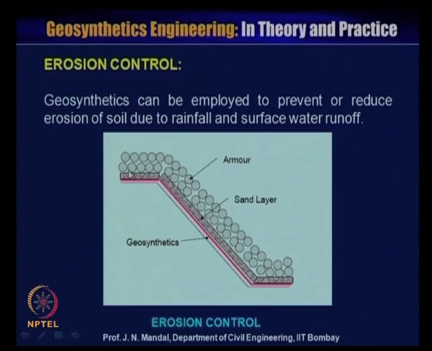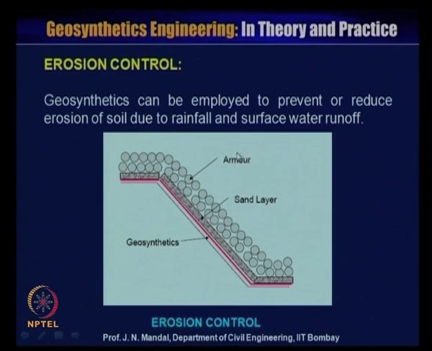Now, erosion control problem. The geosynthetic can be employed to prevent or reduce the erosion of soil due to rainfall and surface water runoff. You can place the geosynthetic material on the slope and then on top of that you can build a little sand layer, and then on top of the sand layer you can place the armor or the aggregate.